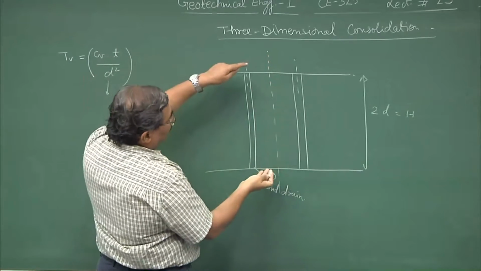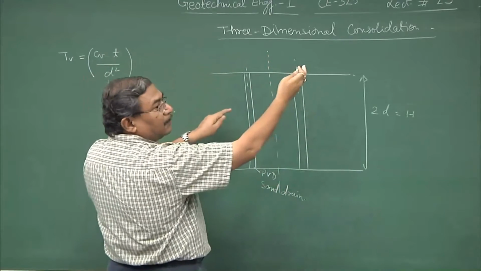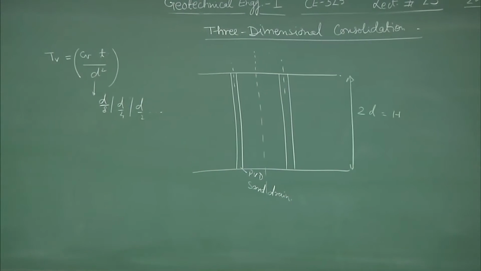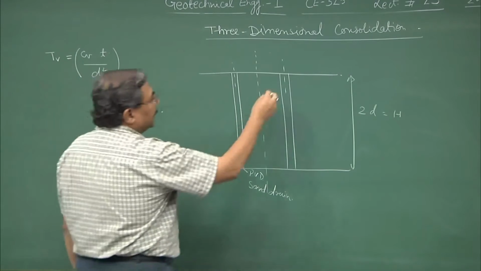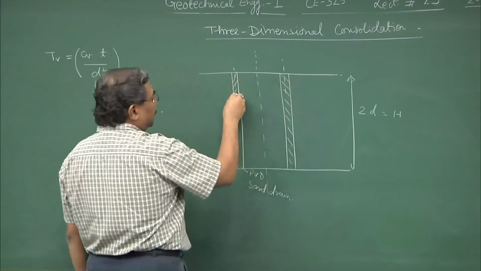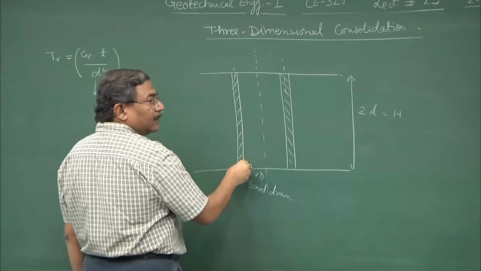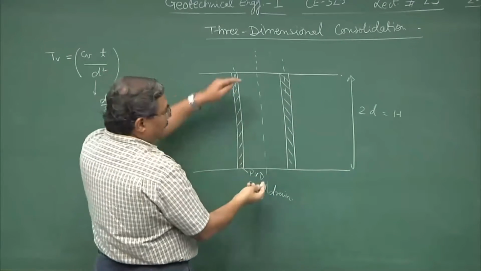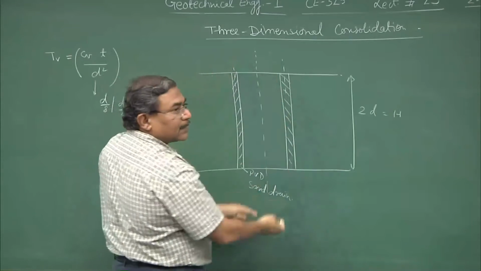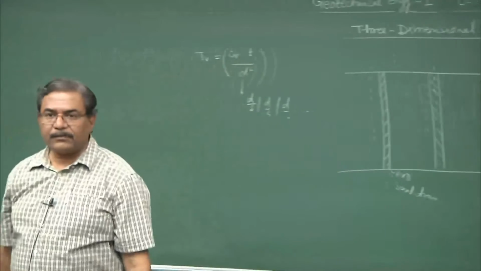If I rotate this whole thing by 90 degrees, it becomes the situation which I have already discussed. So, these are the drainage layers, the pore pressures are going to be 0. We solved this problem in the one dimensional oedometer test. The same situation is existing in the vertical direction.